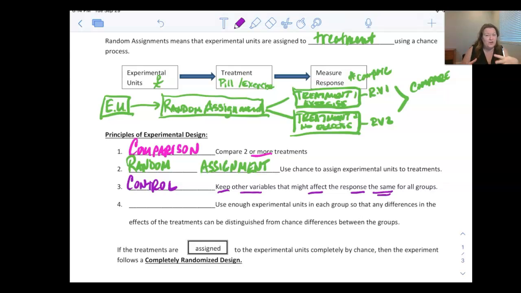Well, humans don't work that way. We don't like to be locked up in little cages and shown the same amount of light and given the same amount of amusement and all of that. We don't do that very well. So when we're talking control, especially with humans, we're going to just try to do whatever it is that we're testing. We're going to give them some guidelines and ask them to follow it, but we're not going to be able to lock them up in little cages and make sure that every other element of their life is the same to only test the one thing.